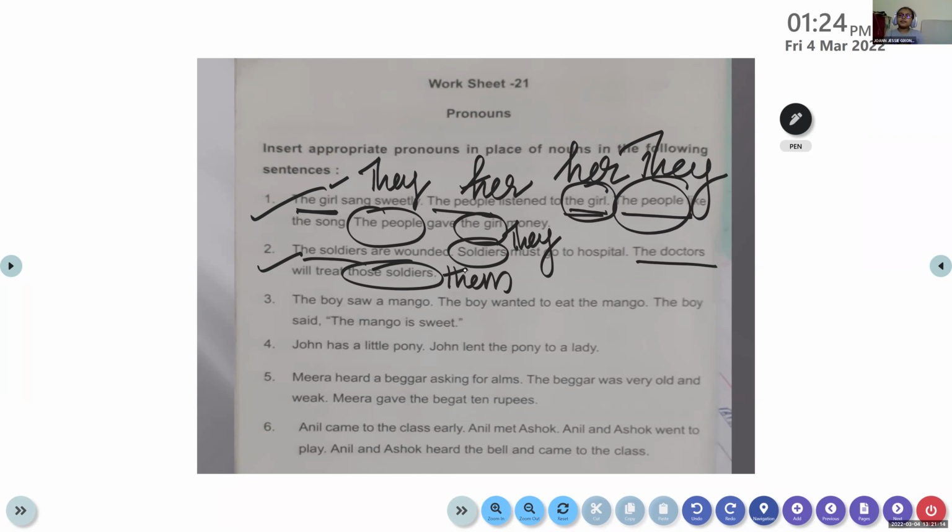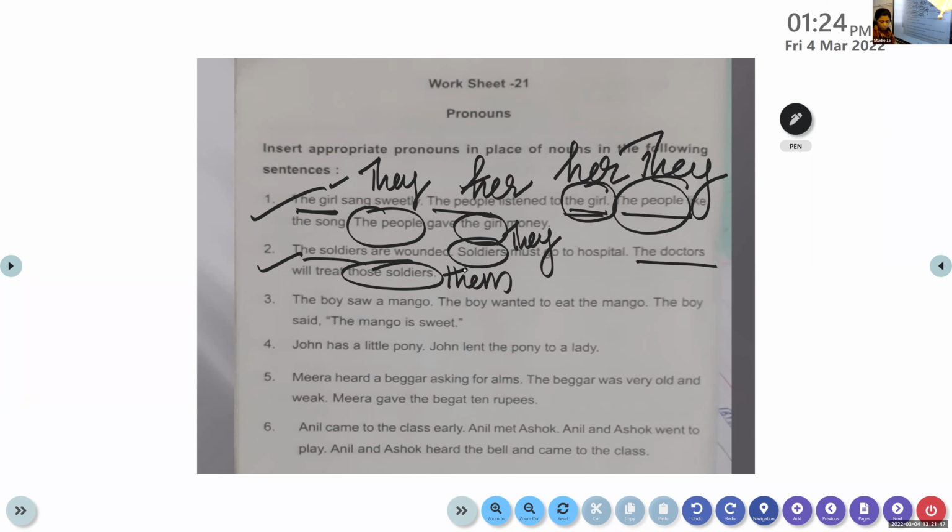This is how you will underline. So first thing you have to look for: if it is written once, it is okay. If it is written more than once, then it should be replaced by a pronoun. Then you underline the pronouns. Which pronoun should be replaced? Next thing is check whether it is singular or plural. Then check whether it is masculine or feminine gender. Then see whether it is subject or object. So three things you have to look for, then your answer will be right. Okay, so this is how we do the exercises.